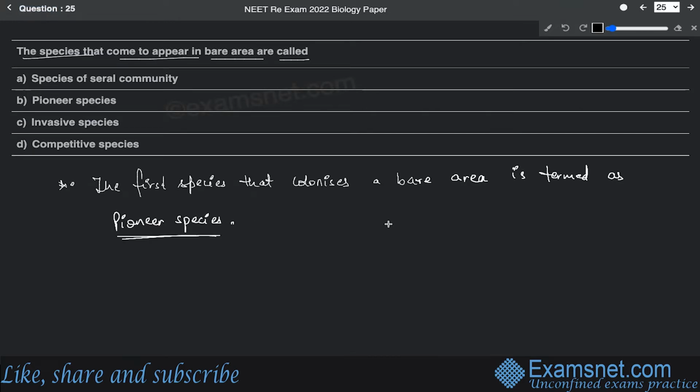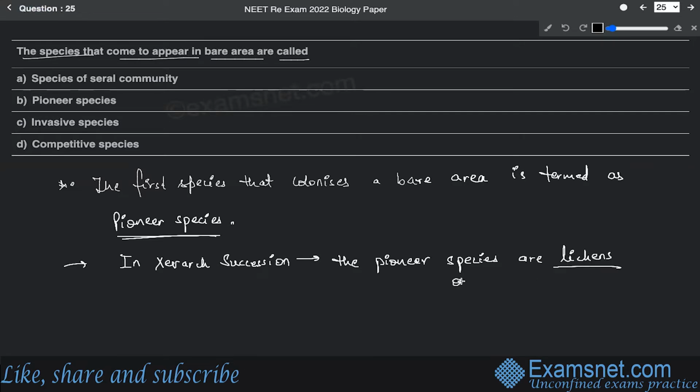That is considered to be a pioneer species. Like, for example, if there is a xerarch succession, in case of xerarch succession, the pioneer species are lichens, right? So, in xerarch succession, that means the succession which is going to start in the dry areas, that is called xerarch succession, the pioneer species are lichens on rocks.